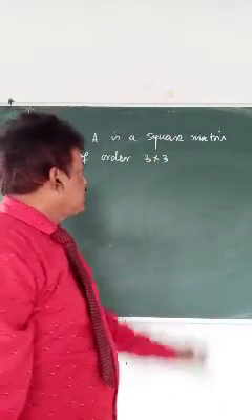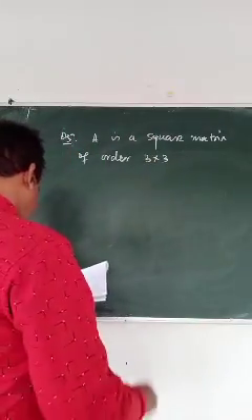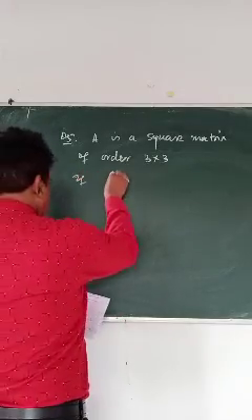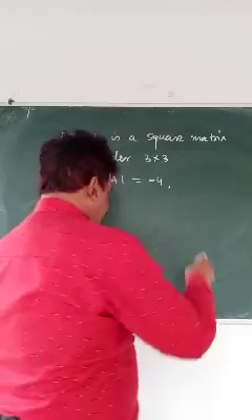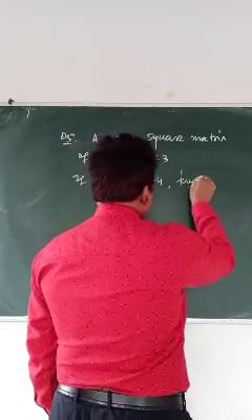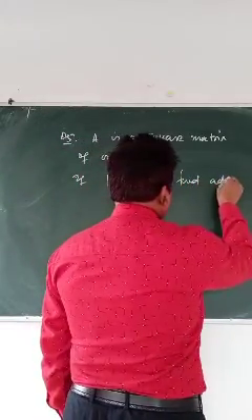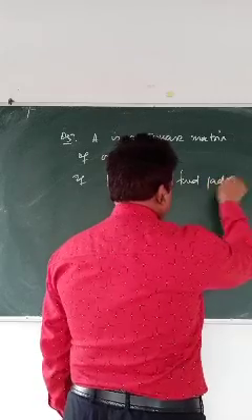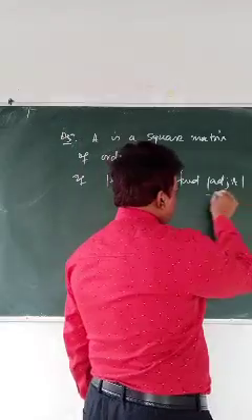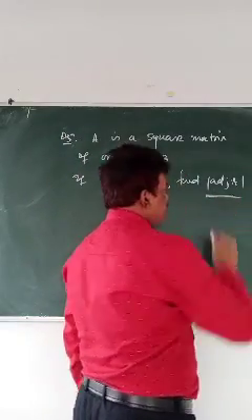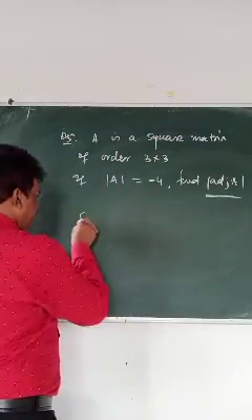Only you need good practice. So, if the determinant of A equals -4, find the determinant of adjoint of A. That means you need to remember the formula of this one. One line answer.